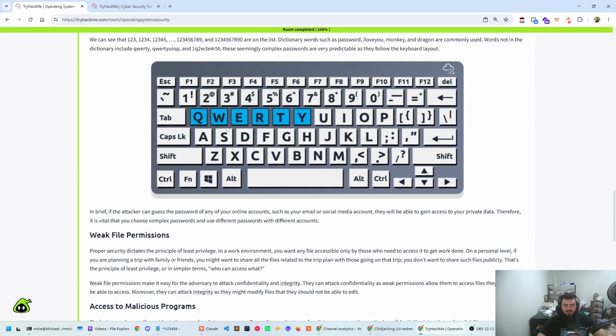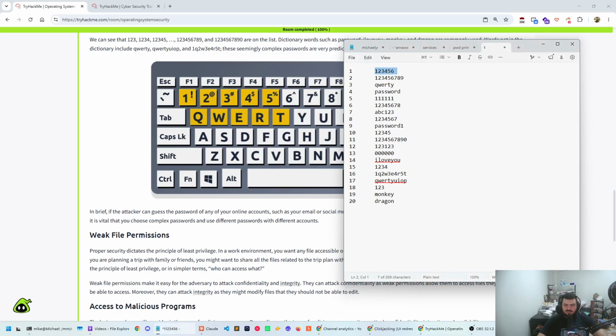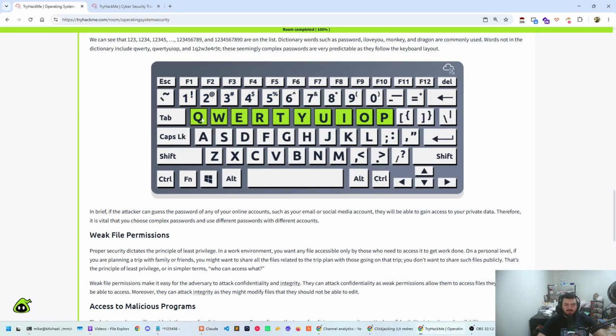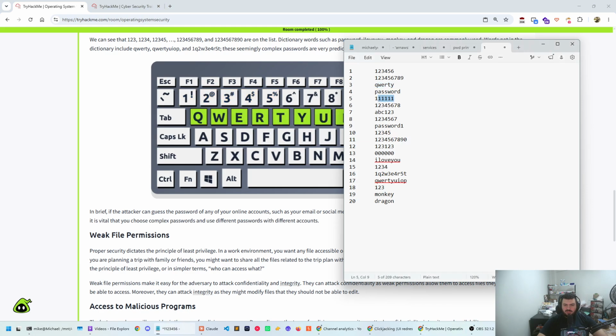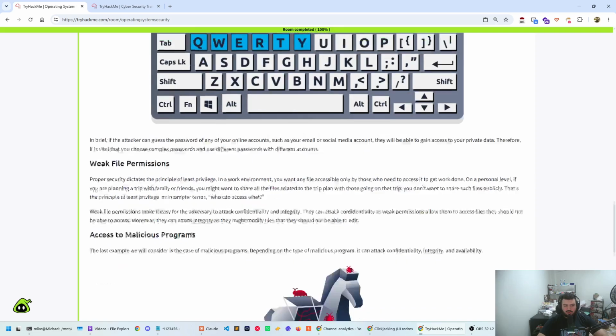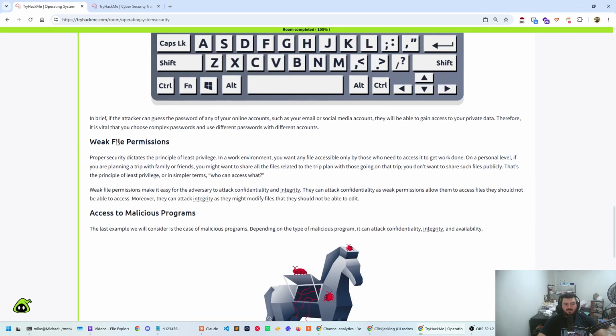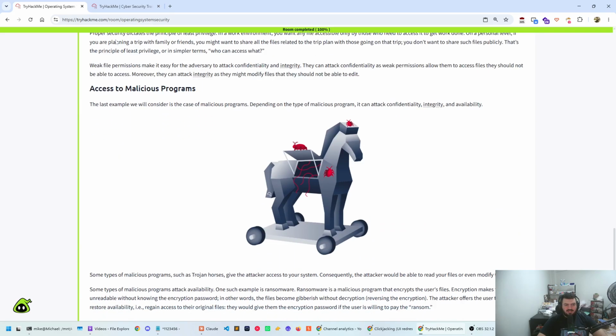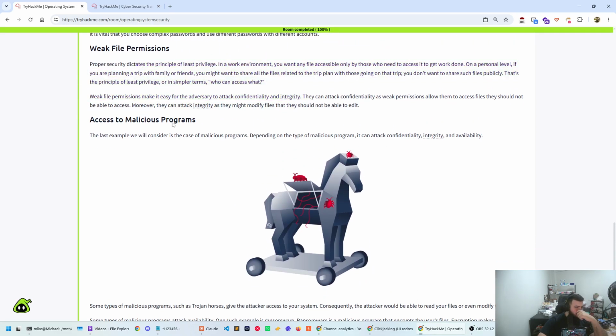Okay, and all of these passwords follow a specific pattern. You can see 1 to 6, 1 to 9, QWERTY, which is the letters right next to each other on a QWERTY keyboard, and so on. So you can see how they all follow a similar pattern. Then you have weak file permissions. The rule of thumb here is you should follow the principle of least privilege. That means you only get access to what you need and nothing else, okay? This is the idea behind all of these.